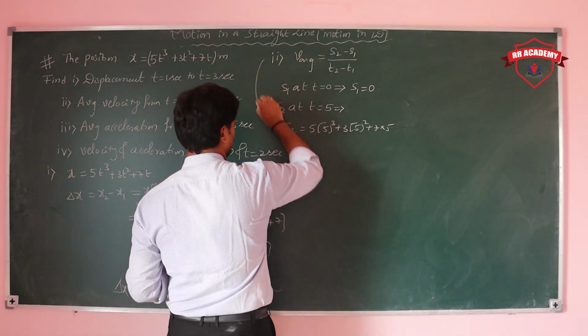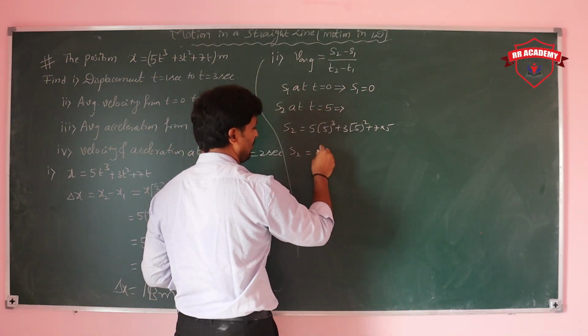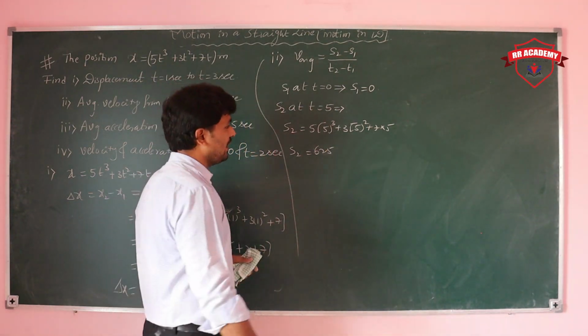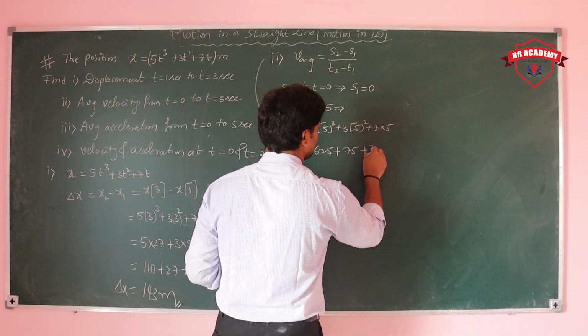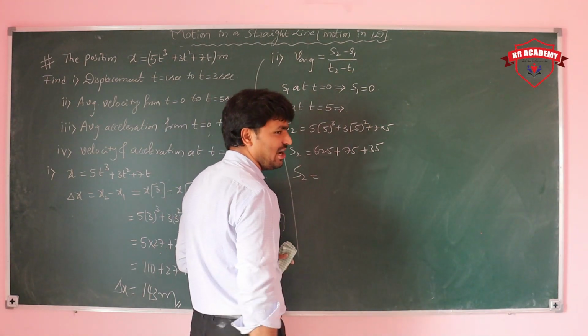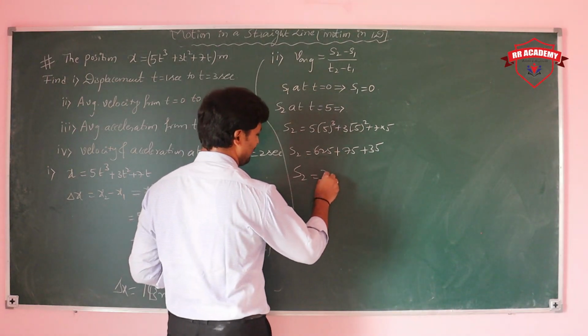So the value goes to 5 into 125, that means 5 power 4, 625, plus 25 threes are 75, plus 35. The total is 625 plus 75, how much? 700, and plus 35, 735.